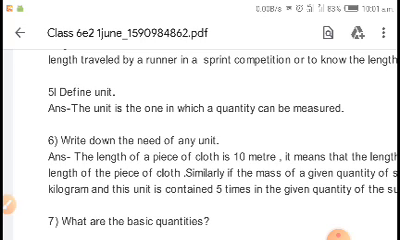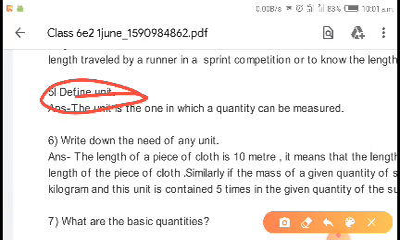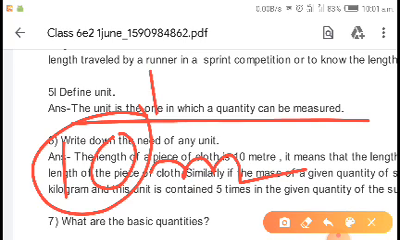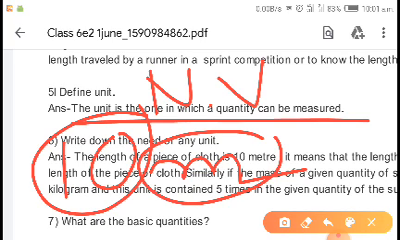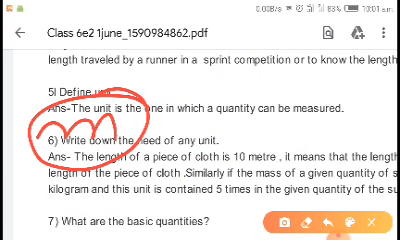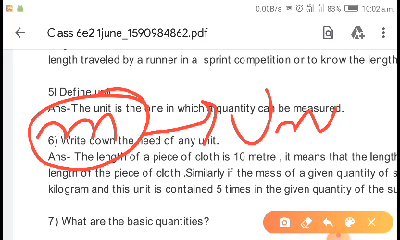The fifth topic is: what is a unit? A unit is the one by which a quantity can be measured. Suppose I say that the length of any object is 10 meter. So 10 represents the numerical value, and this meter is known as the unit.